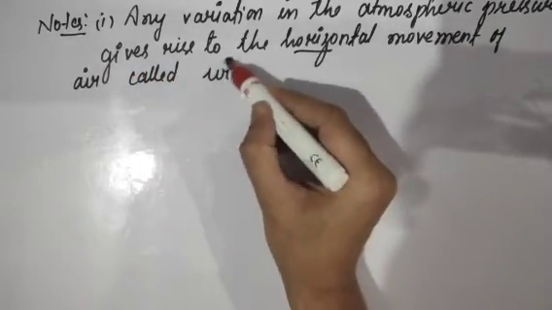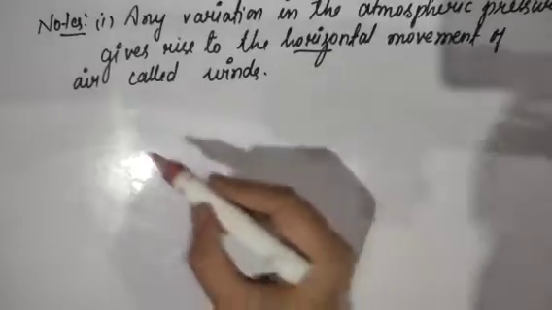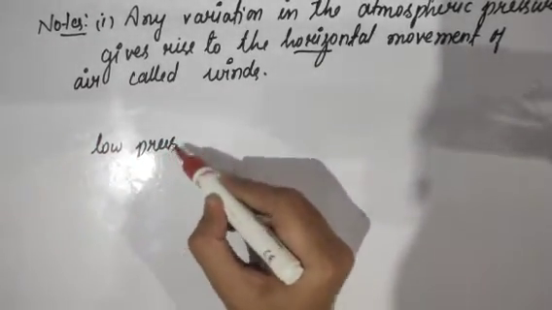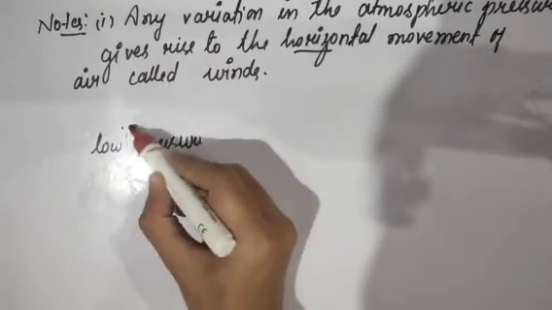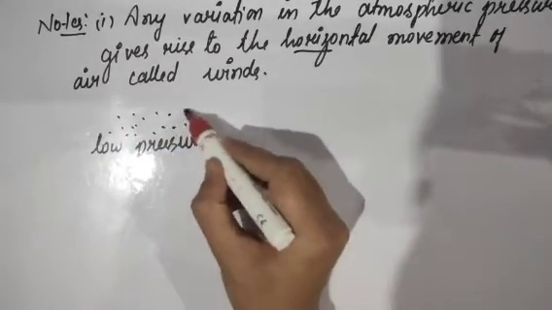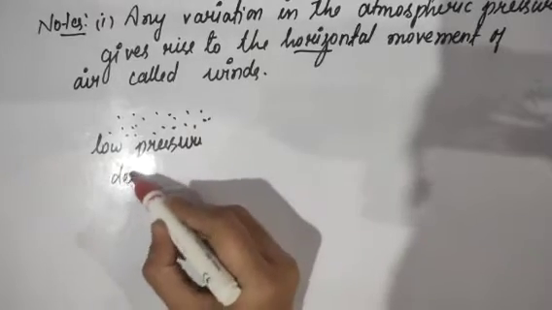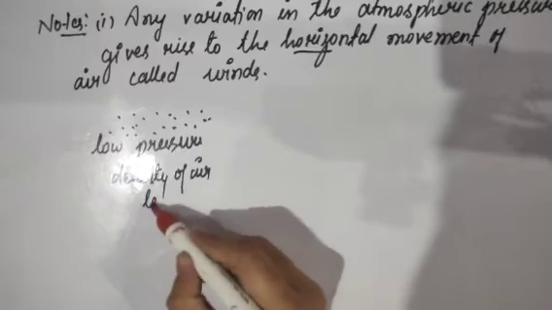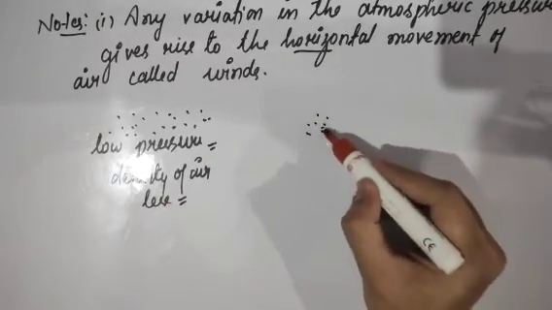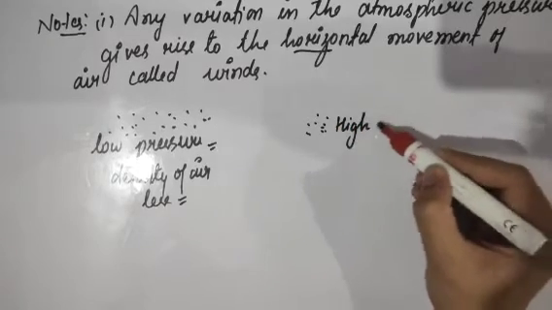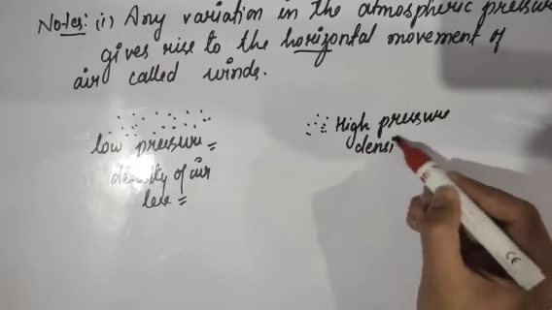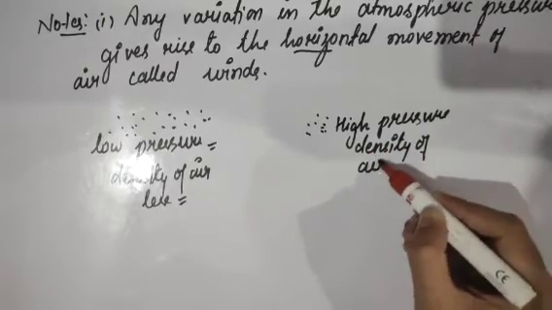So what are winds? Let me explain winds. Let's assume we have a region where we have low pressure. What is low pressure? Low pressure simply means the molecules here are very, very far apart, or let's say the density of the air particles is less. So low pressure simply indicates that the density of air is very low here. So less density of air means low pressure. And in another region where we have high pressure, what does it mean? It means that the density of air here will be quite higher.